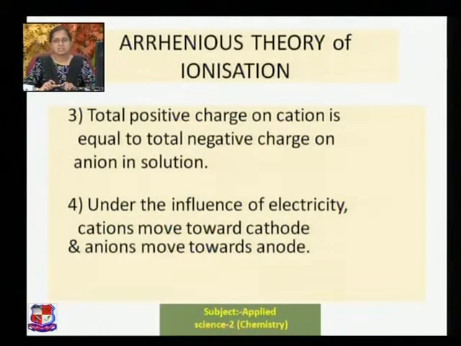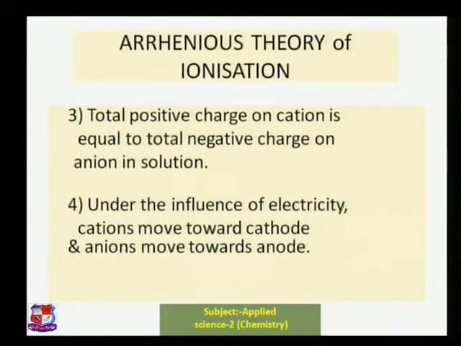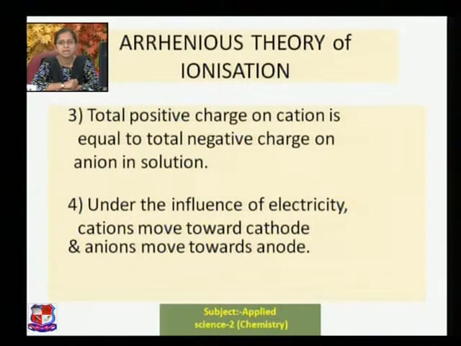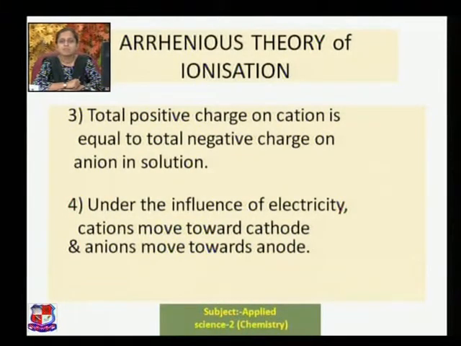Third point states that in the solution, whatever is the positive charge on the cation is always equal to the negative charge on the anion. Fourth point, whenever you are applying electricity, passing current through the solution, then what happens? Cations are positively charged, so they will definitely move towards the negatively charged electrode, that is your cathode. And anions are negatively charged, so they will always move towards the positive electrode, that is your anode.